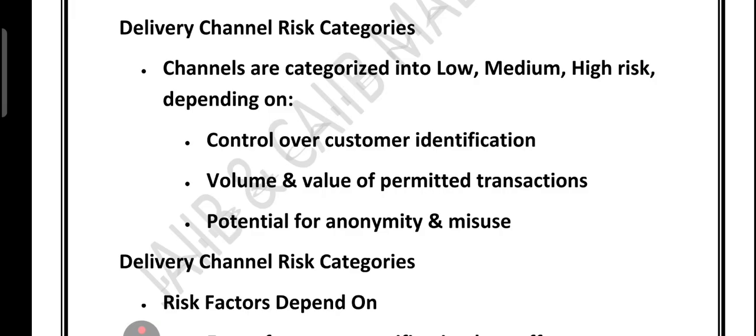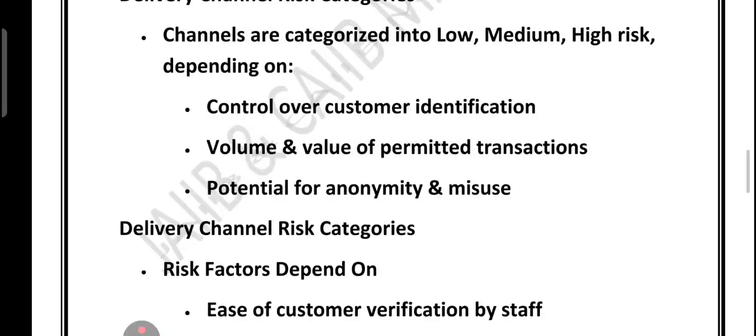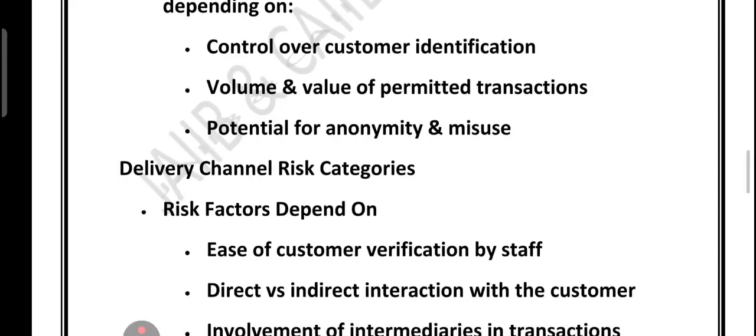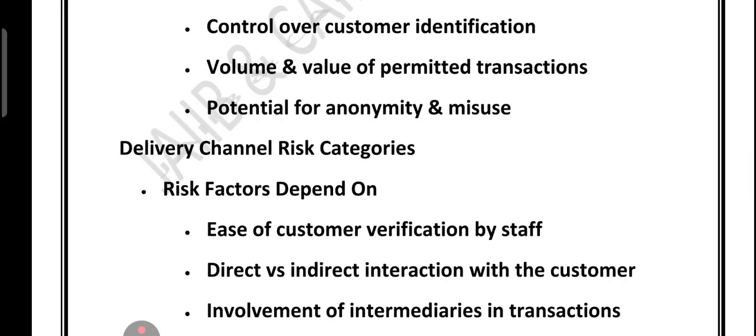Delivery channel risk category. Channels are categorized as low, medium, or high risk depending on control over customer identification, volume and value of the permitted transaction, and potential for anonymity and misuse. In short, banks assess delivery channels carefully, balancing convenience with AML/CFT risk management.